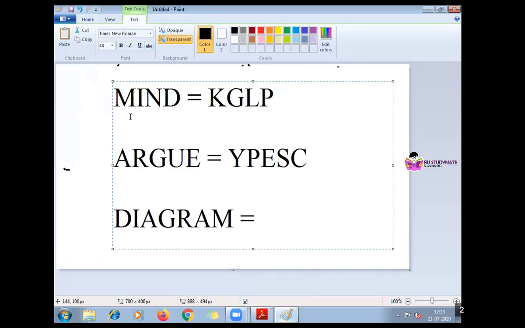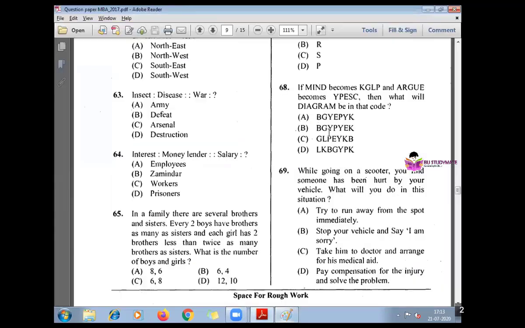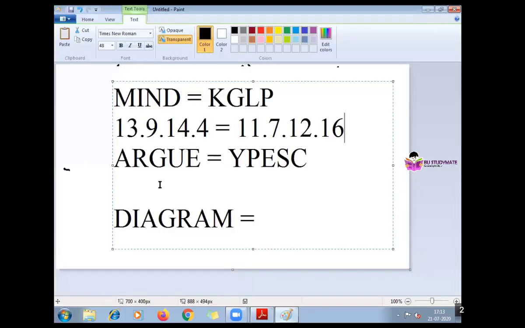See, if you observe the thing, I'll just write down the numbers here. 13, 9, 14, 4. This is equal to K11, G7, L12, P16. Okay. Again, the difference of 2. 13, 11, 9, 7, 14, 12, 4. Okay, wait. Argue. A is 1, R is 18, G is 7, U is 21, E is 5. This is equal to Y 25.